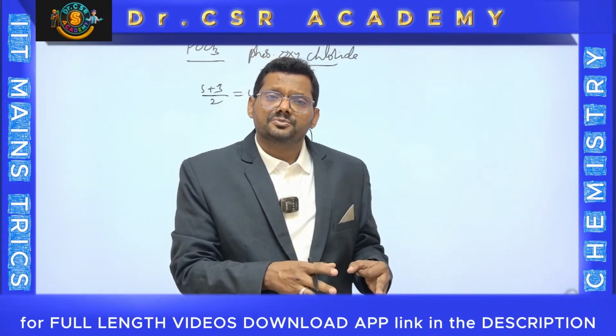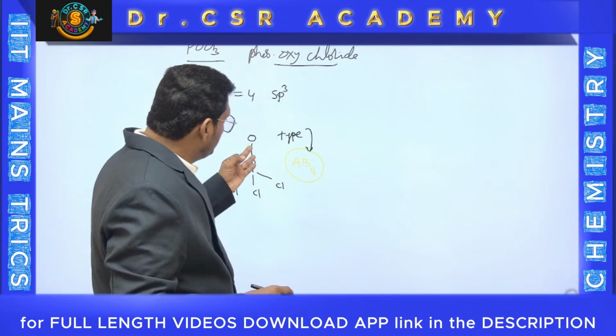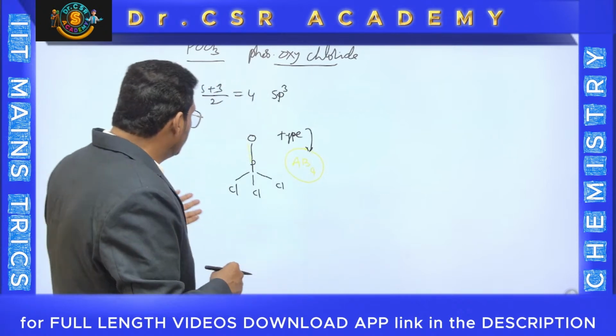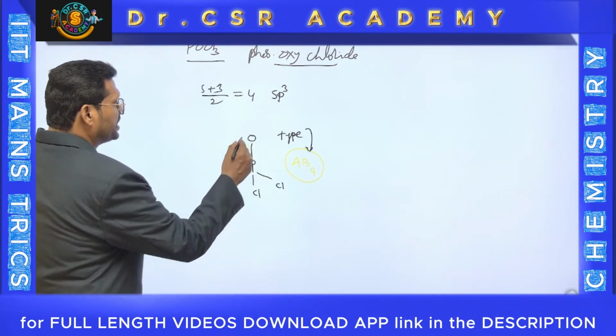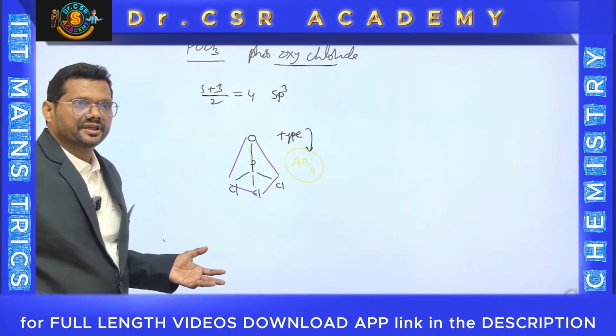And it's like the reference molecule, methane. But in methane all four bonds are the same, while here one bond is a double bond to O and the other three are chlorines. This is the POCl3 molecule, and its geometry and shape are both tetrahedral, and you can write that it is tetrahedral only. This is the way you can write.